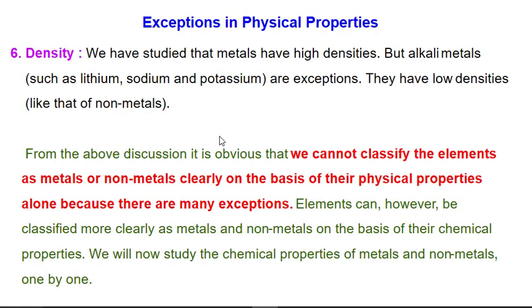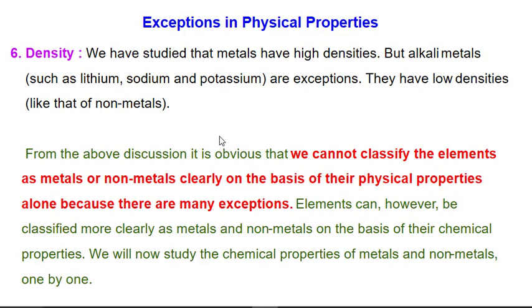This is one definition. The other definition is that metals are those which have a shining surface, are malleable and ductile. Non-metals are those elements which are dull in appearance, are not good conductors of electricity, are not malleable, non-ductile and brittle.